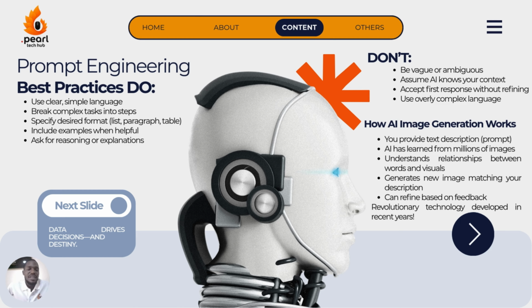Then we can include examples. We have already seen this. Then we can ask for reasoned explanations. You can always do that. Then what you should avoid doing is being vague. Being vague can also cause bad results. And do not assume AI knows your context. Do not assume the AI knows what you're talking about. Always try to give examples. Always try to give a little bit of context or explanation to describe the task more, so that the AI tool can understand what it's trying to work with here.